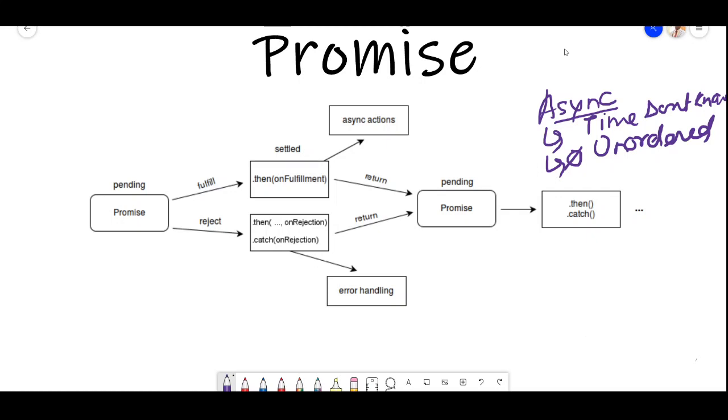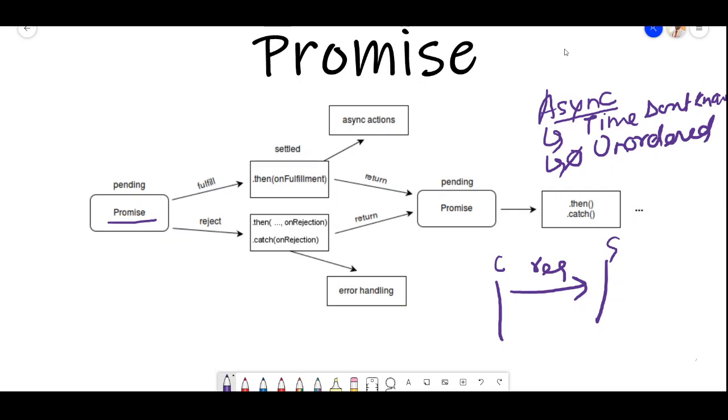So let's come to the promise. Now what is a promise? A promise is basically the handler of async activities. To handle any kind of async activity, for example, just consider that model. Let me draw it again. I've made the request, but I don't know how long it will take to process that request. This is where promises come in.